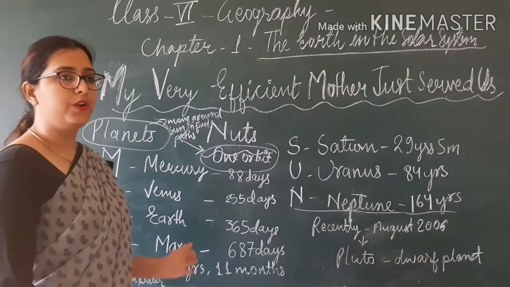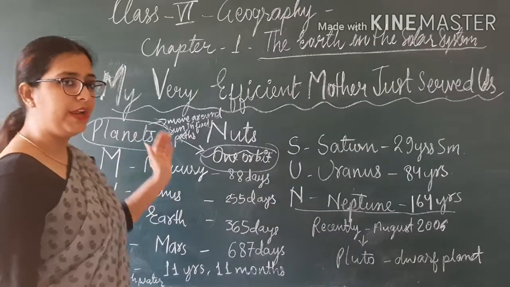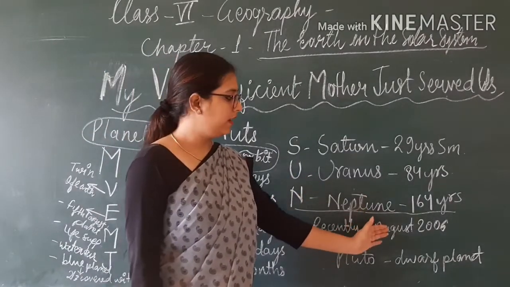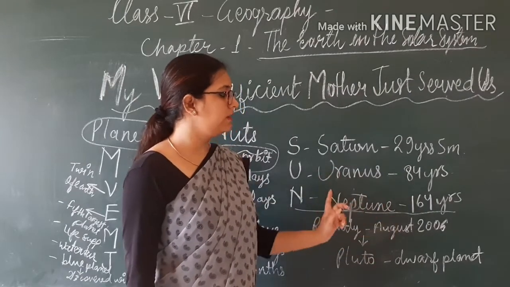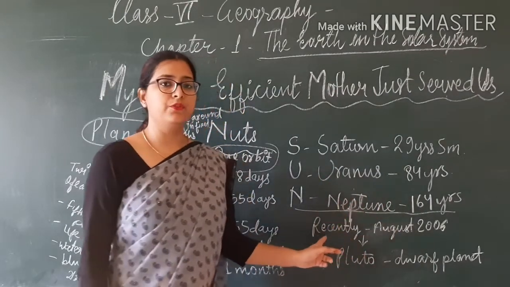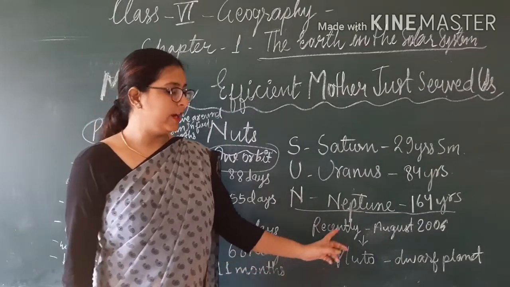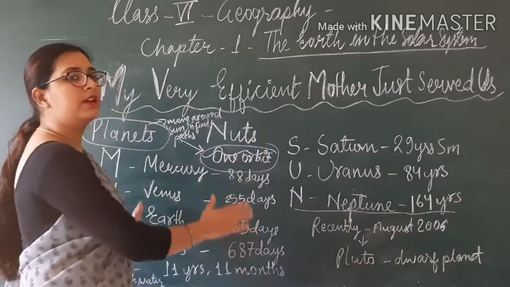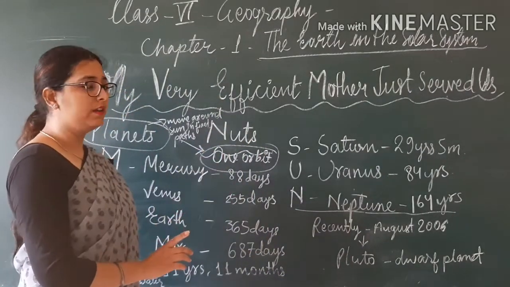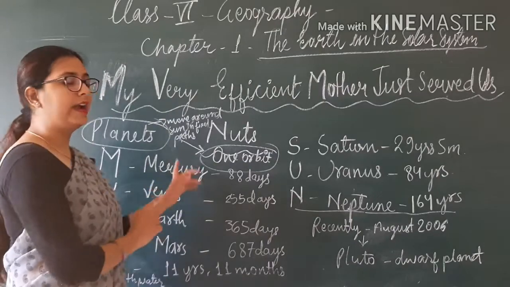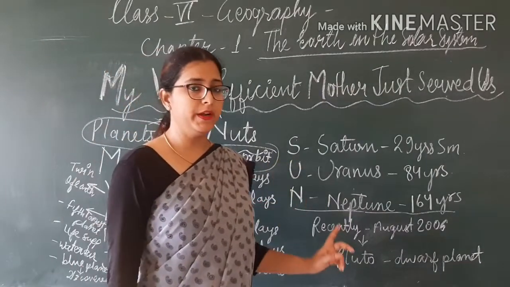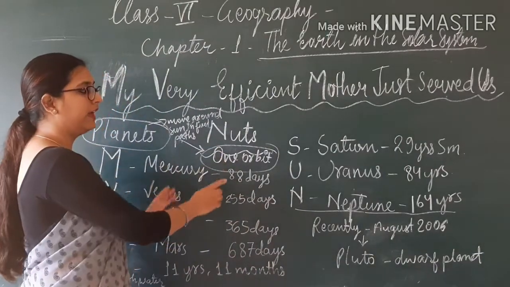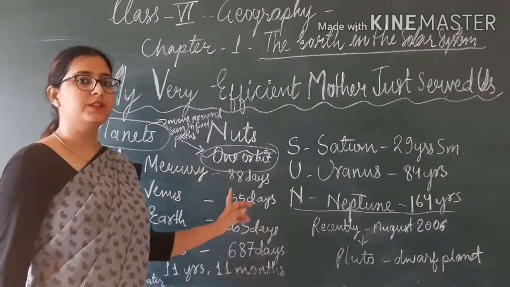Firstly, I told you about the 8 planets and the trick to learn them, and the recent discovery made in August 2006. The name of that planet is Pluto, and Pluto is known as a dwarf planet. All these planets move around the sun in a fixed path, and that fixed path is known as orbit. For one orbit, they take this much time, as I already told you.